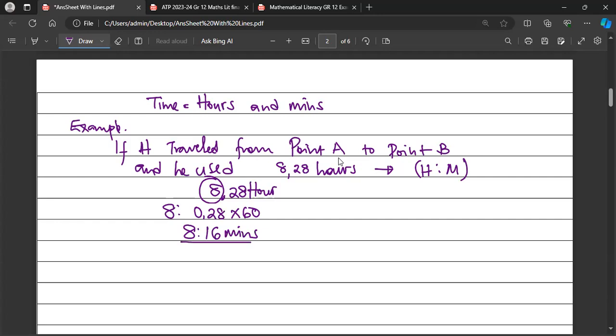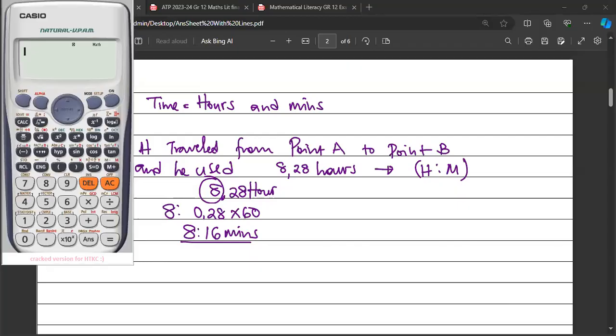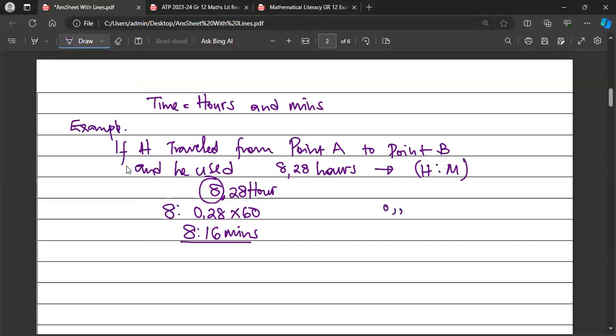The other easiest way is to use your calculator. On your calculator, you have this button here, the button that looks like this. So all you're going to do is to press 8.28. You press the equals sign, then afterwards you press that button.